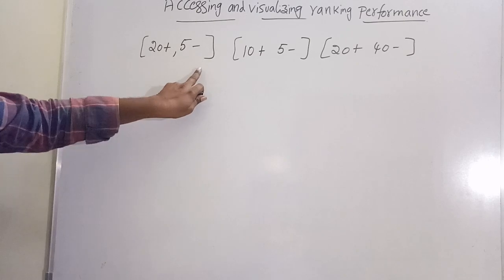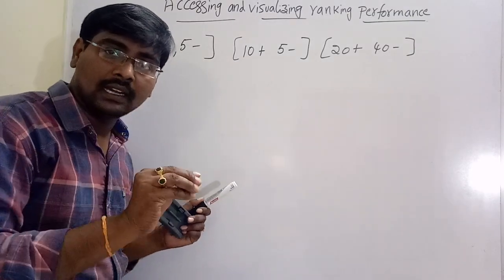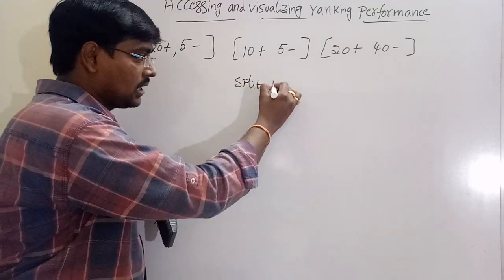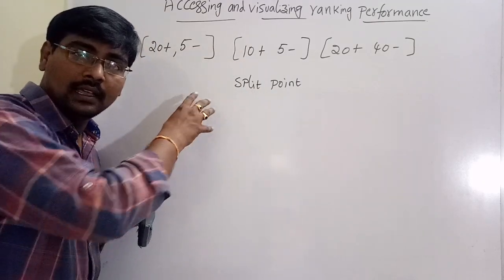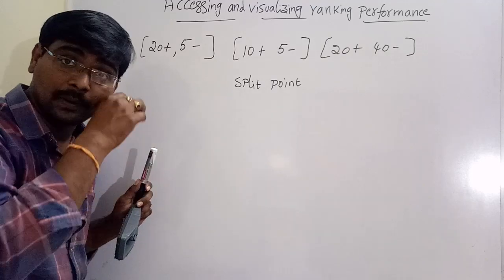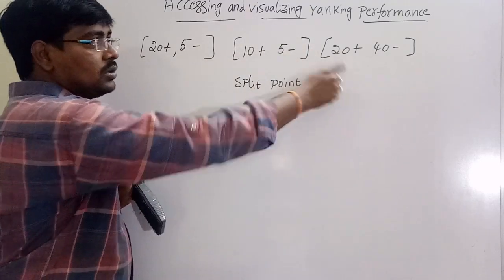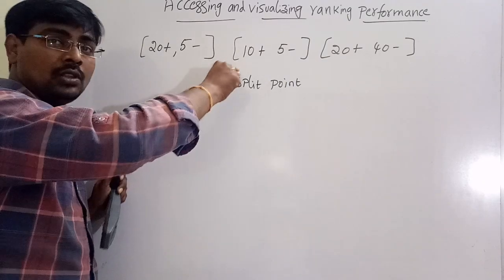This is the example. Whenever we select a split point, the ranking is converted into classification. Here we have to select the split point, because there is no threshold.